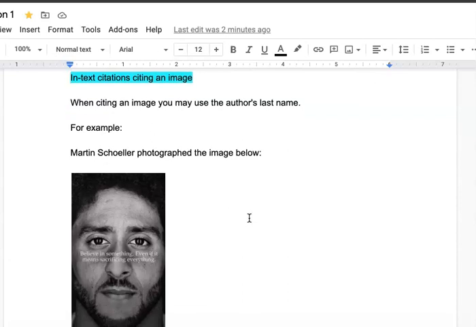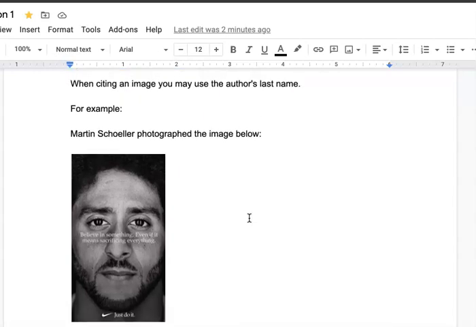We are also going to be working with images, so I wanted to make sure to include how to do in-text citations, citing an image. So first things first, you want to figure out who the author is. So who is the author of this photograph, right? You want to figure that out.